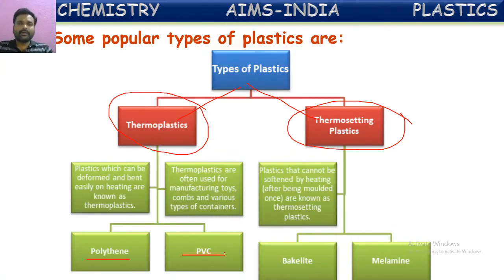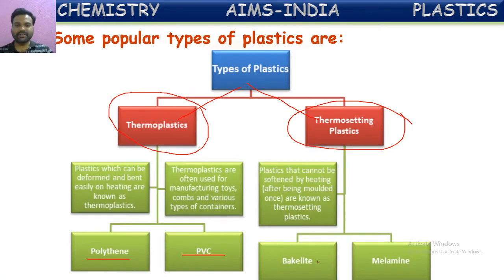These will come under examples for thermoplastics, which we are using in regular daily life also. PVC pipes we use for pumping of water from one place to another place. And even polythene is broadly used in the form of polythene bags. So these come under thermoplastics because this plastic can be remolded and reused by recycling processes.